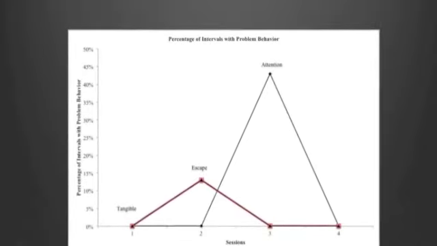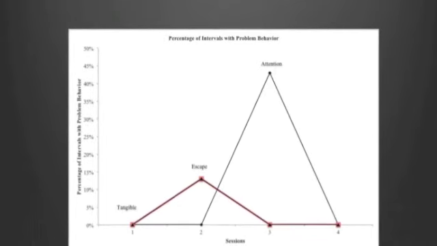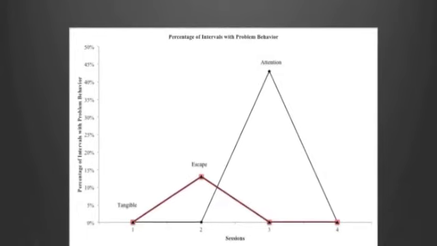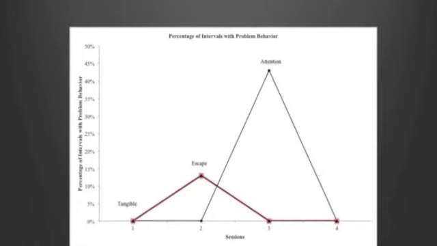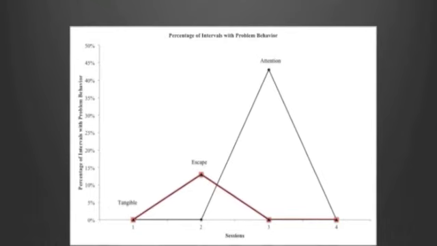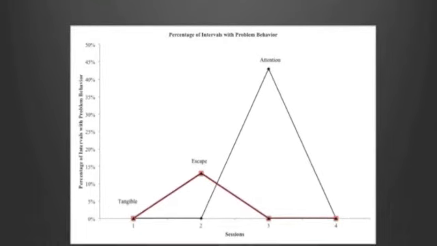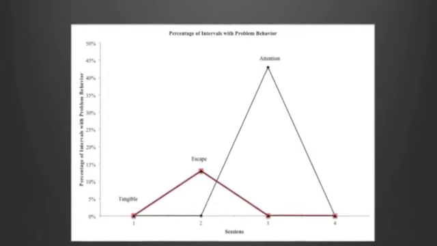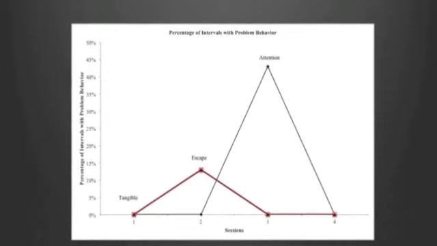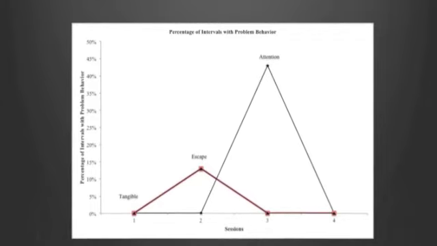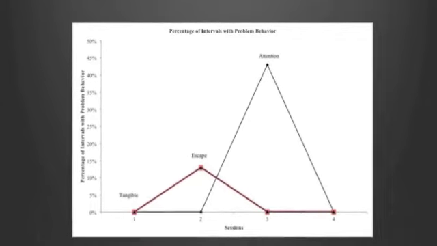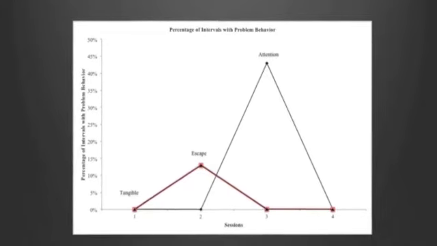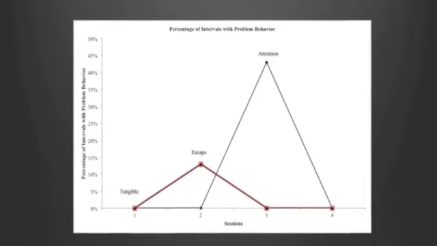This graph looks at the percentage of intervals with the problem behavior. When the client was receiving attention and playing with the toys, or playing alone with the toys, there were no occurrences of the problem behavior. The problem behavior then occurred 13% of the time when the client was receiving attention only. The highest frequency of behavior occurred when the client was receiving attention but also asked to perform a task. The problem behavior occurred 43% of the time. It's concluded that the client's problem behaviors occur when a demand is placed on her. She is able to play alone with toys.